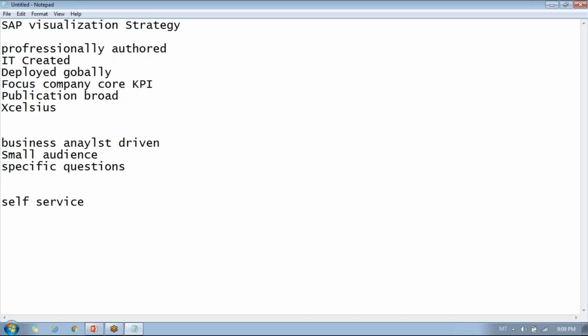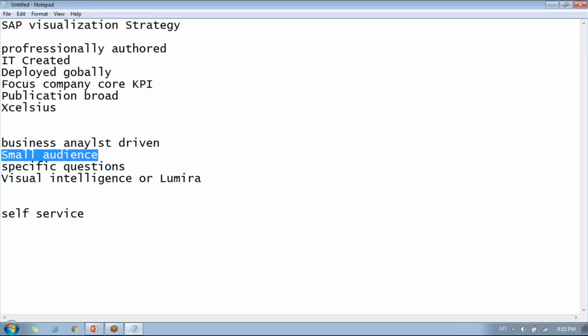The tool used is either Visual Intelligence or Lumira. So if you want to quickly do some analysis and find something, then Visual Intelligence or Lumira is the best tool.